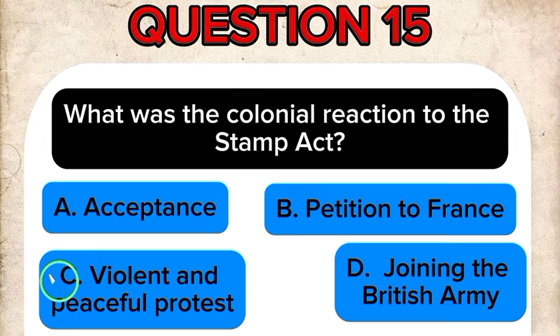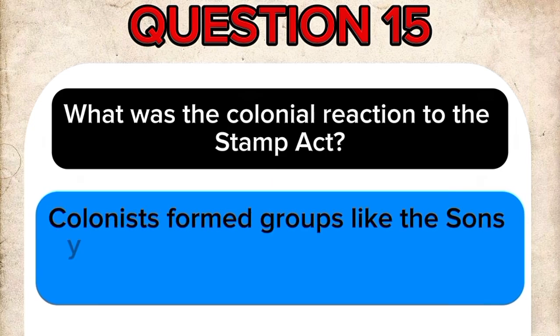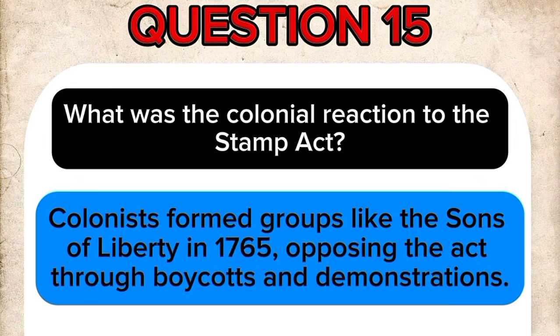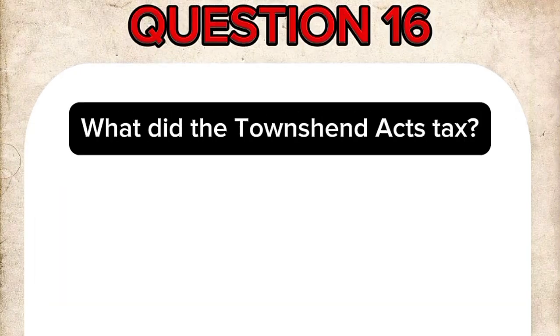The correct answer is C. Violent and peaceful protest. Colonists formed groups like the Sons of Liberty in 1765, opposing the act through boycotts and demonstrations.